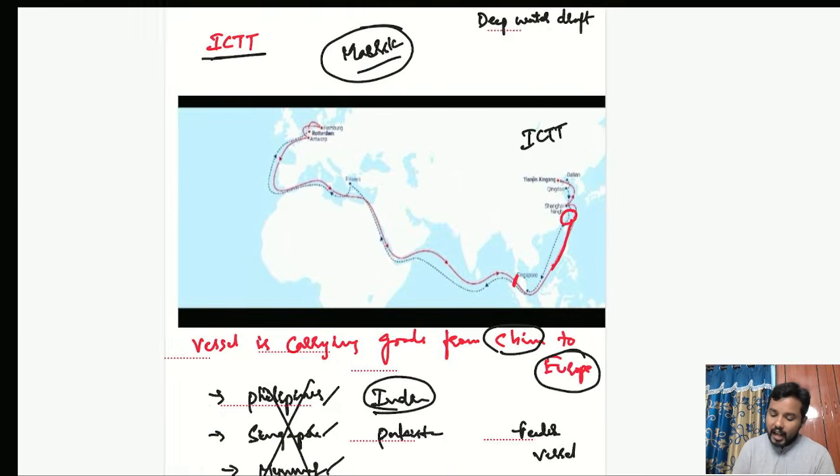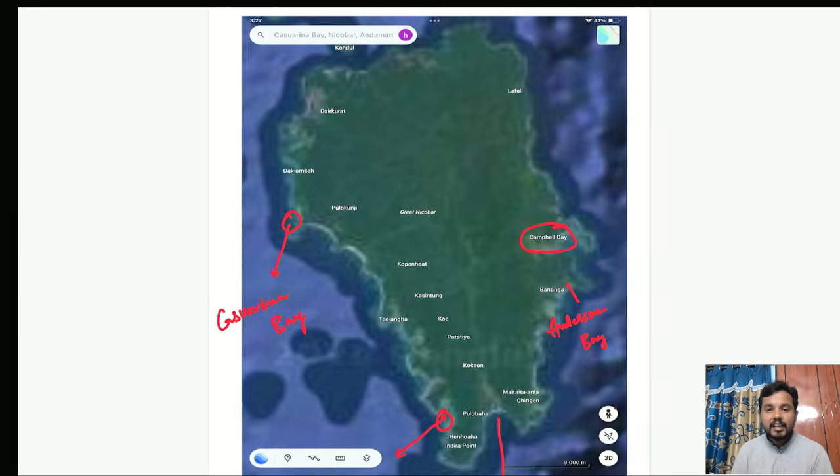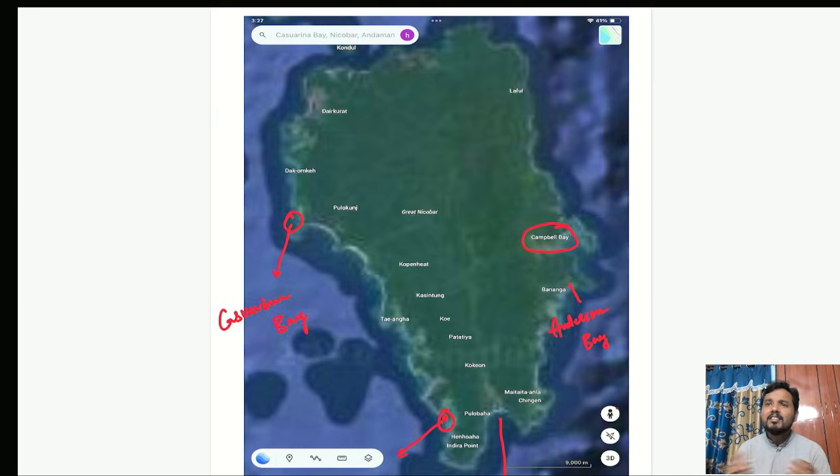Now coming to the last and crucial aspect, that is the environmental impact. Because whenever any development project is happening, especially in India, many environmental activists and many pseudo left liberal intellectuals will come and shout that there is environmental damage.